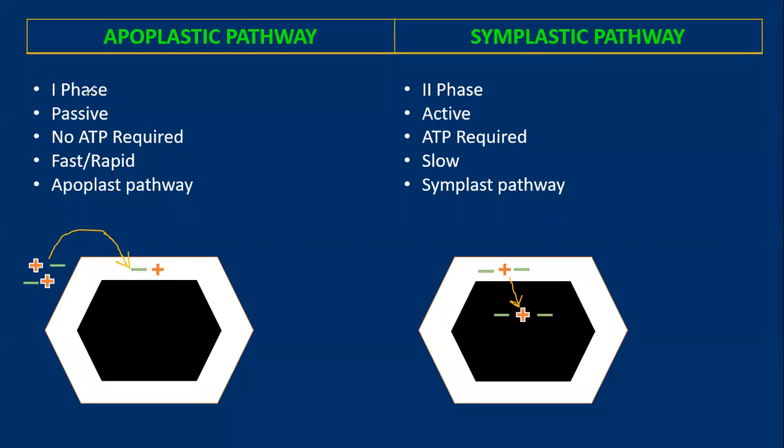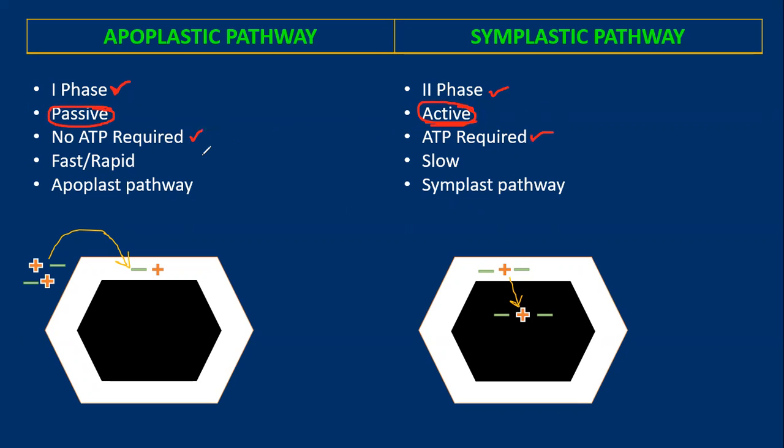The apoplastic pathway is the first phase of transport or absorption, whereas the symplastic pathway is the second phase. The apoplastic pathway is a passive mechanism of absorption, whereas the symplastic pathway is an active mechanism. Here no ATP is required; there ATP is required since it is an active process.